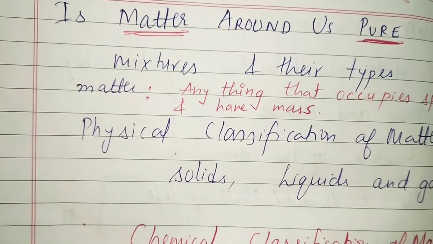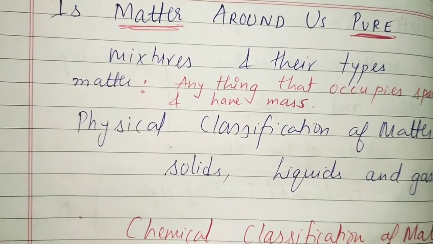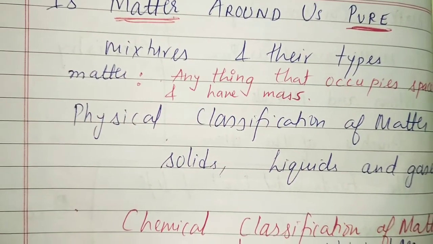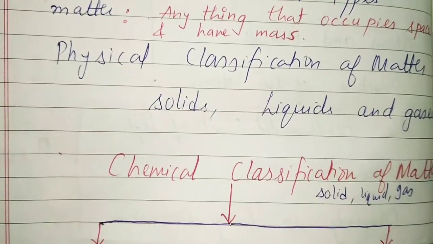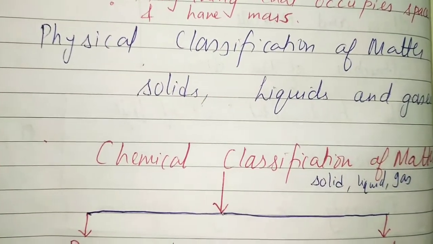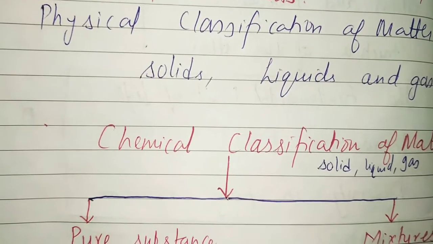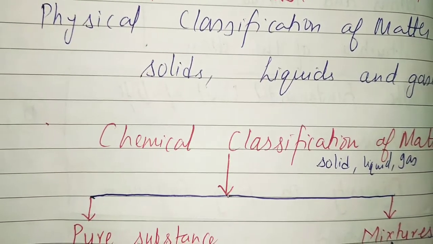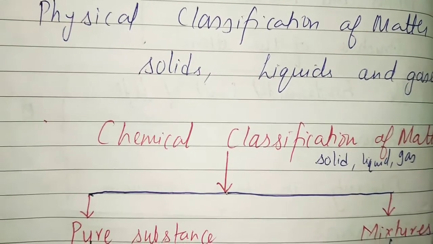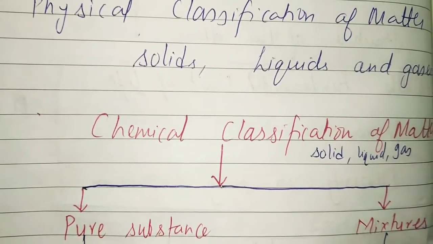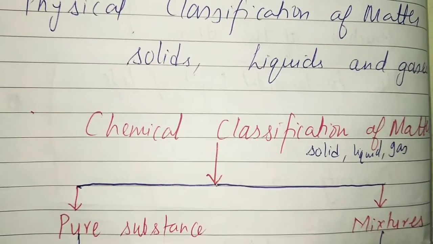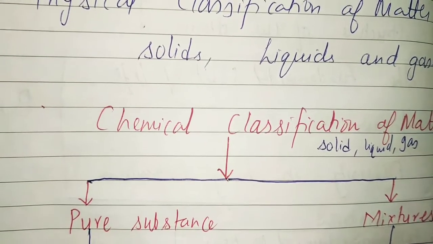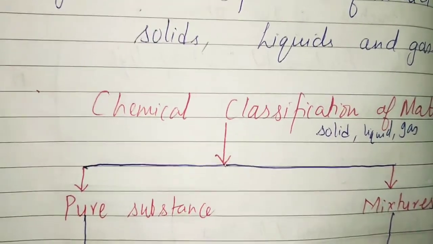And we have also learned about the physical classification of matter, that is solid, liquid and gases. In this chapter, we're going to learn about the chemical classification of matter. The chemical classification of matter is based upon their chemical composition. So they are divided into two types, pure substance and mixture. Either the matter can be pure or it can be a mixture.